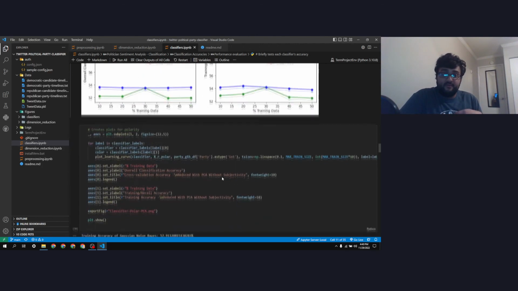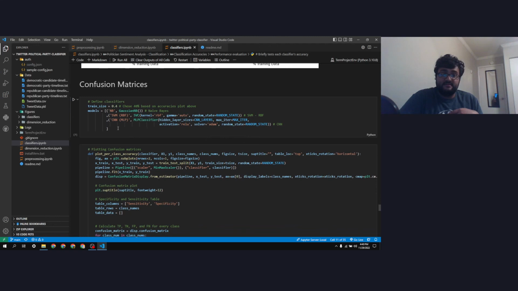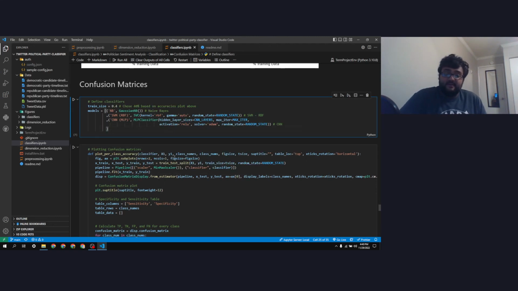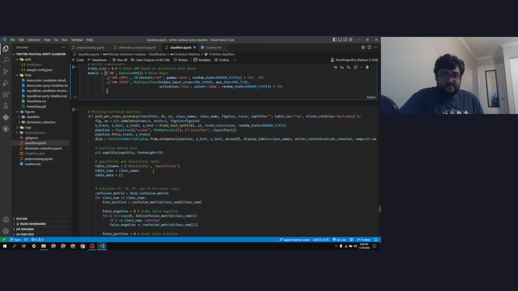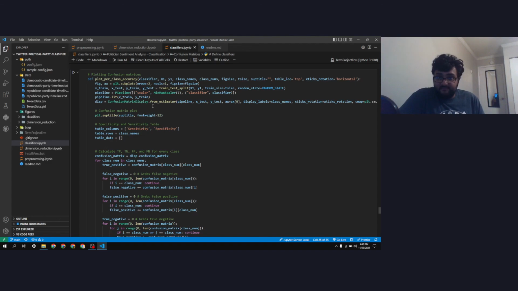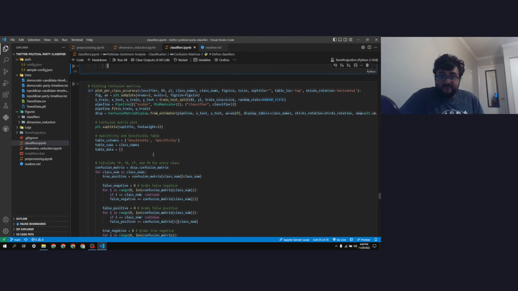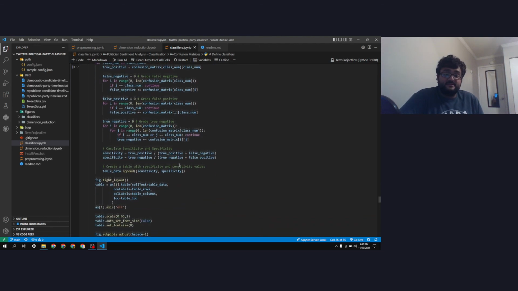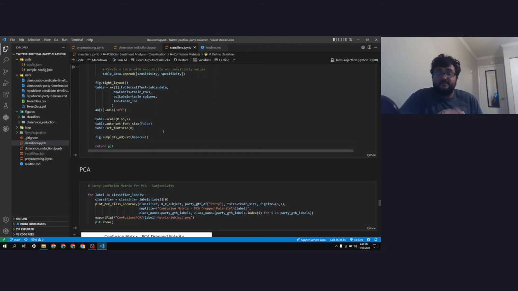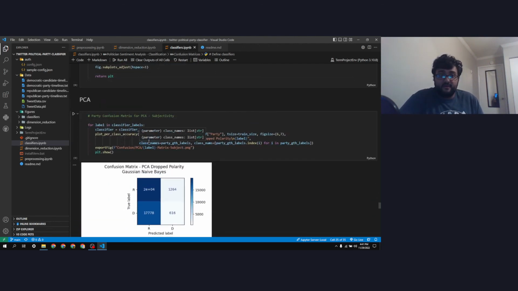Again, this is the same code that we had in homework 4. For the confusion matrices, it's done with sklearn's confusion matrix display, and it uses a pipeline estimator to do this. Again, it's the same function used in the homework. It creates the confusion matrix, and then it calculates the sensitivity and specificity of that table, and it plots the table there. Again, this is a function, so it's going to be the same code for all three of the methods.